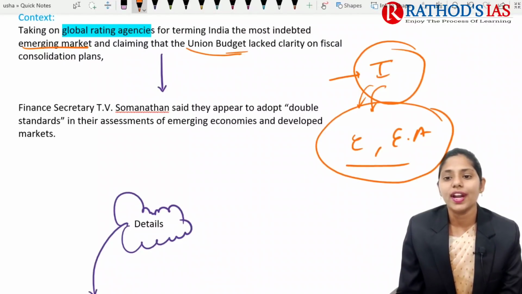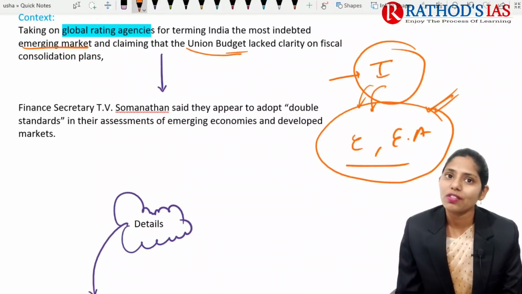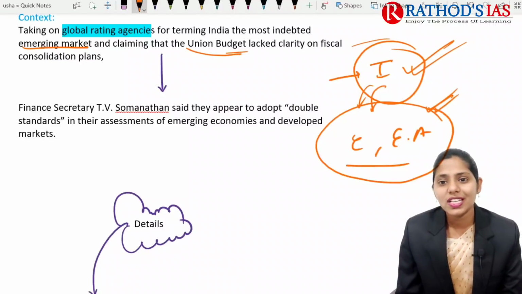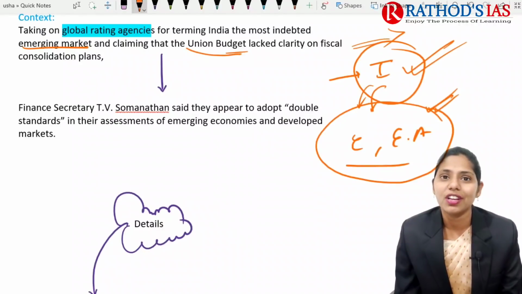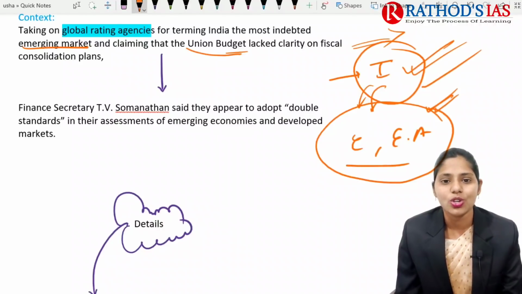Already due to this COVID-19 pandemic, there is loss that is mainly seen, that is, economic contraction. So when you want to go for revival of our economy, we need to attract investments. But whenever these credit rating agencies give a very bad rank, we can't get much investment. So this is one cause of concern.